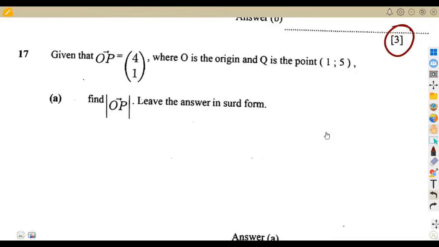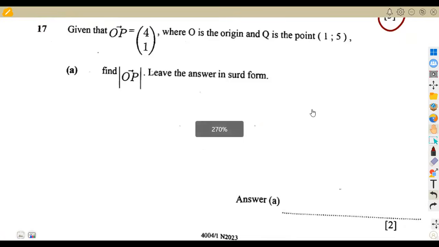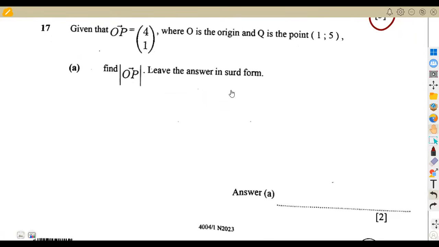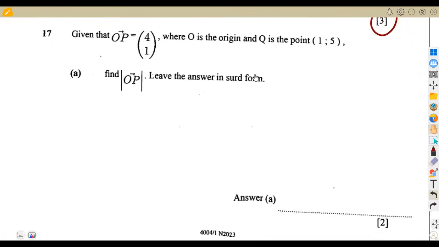All right, question number 17. We are given a vector OP, which is given as 4, 1, where O is the origin and Q is the point. In matrices, we don't talk about the origin. The origin we talk about on a vector. So this is a vector, right? So the first part was to find the modulus. These lines now, you see them on a vector.